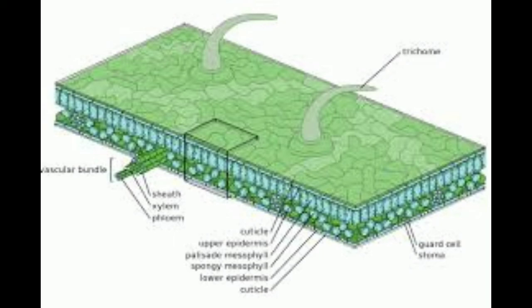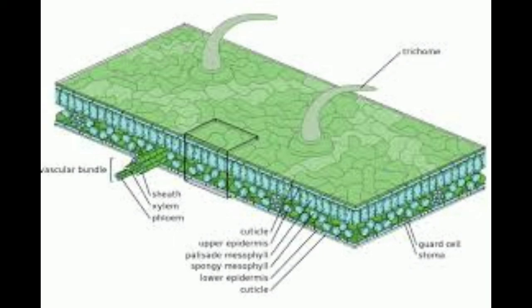Stomata are enclosed by two kidney-shaped cells called guard cells, and they help in exchanging gases with the atmosphere. Also transpiration, that means loss of water in the form of water vapor, takes place through these stomata.